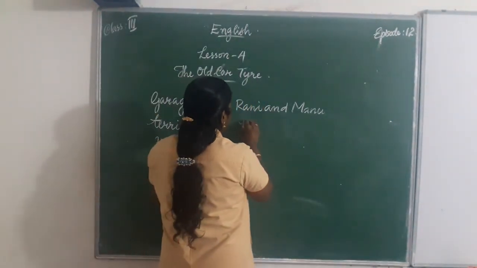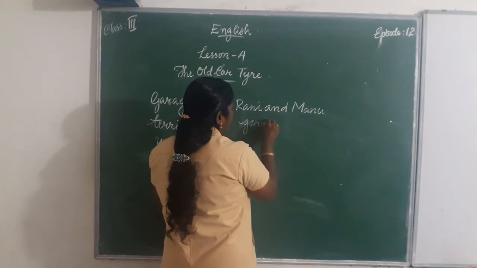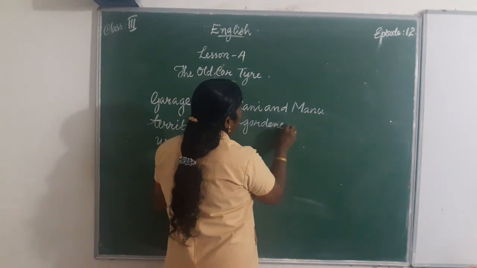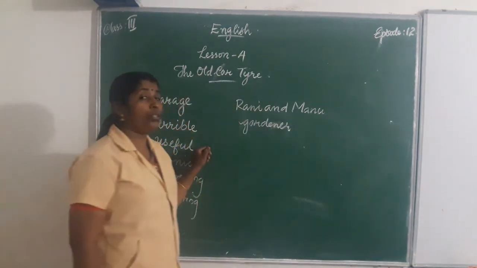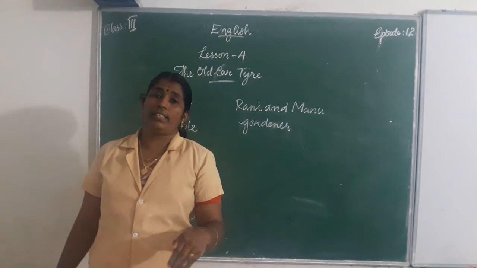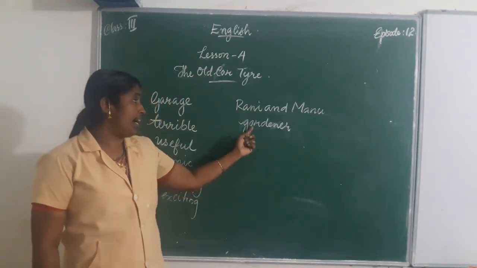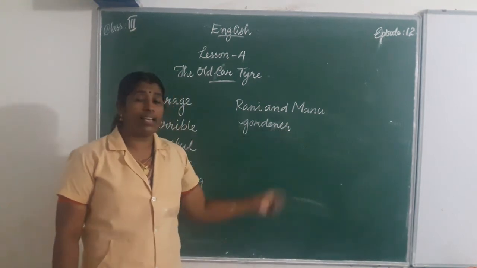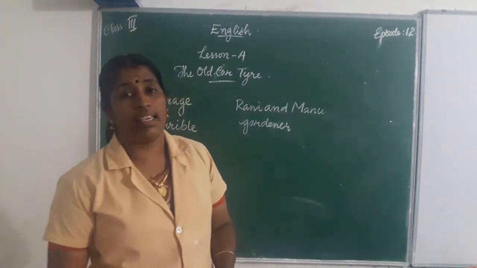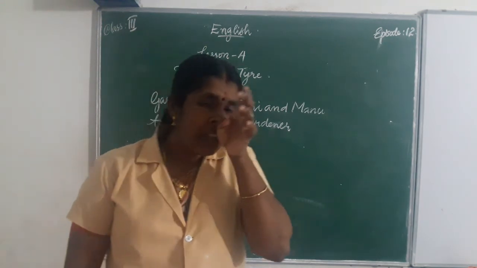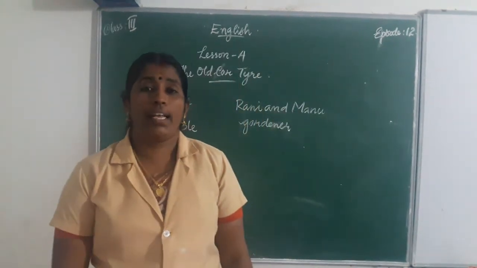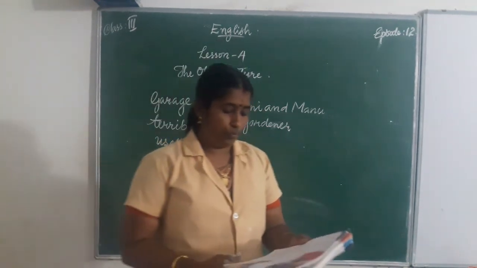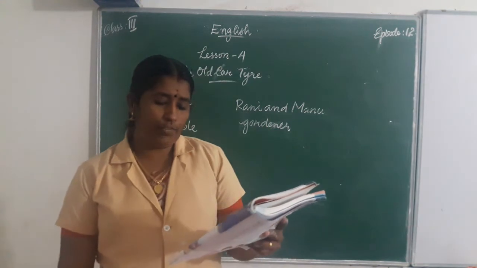Listen to the spelling: G-A-R-D-E-N-E-R, gardener. The person who looks after the garden is called a gardener. Garden, gardener. There is a gardener in that house, and Manu and Rani were the children of the gardener.